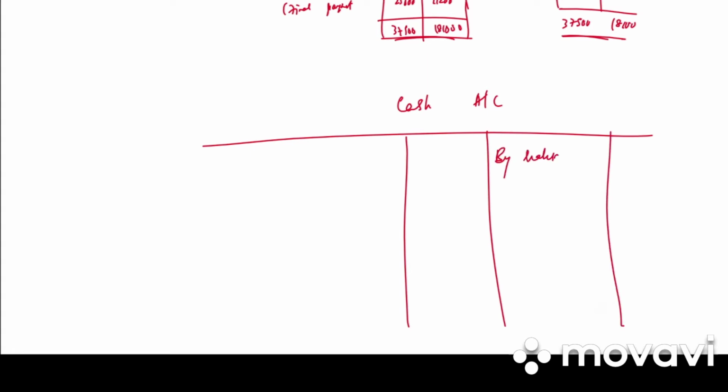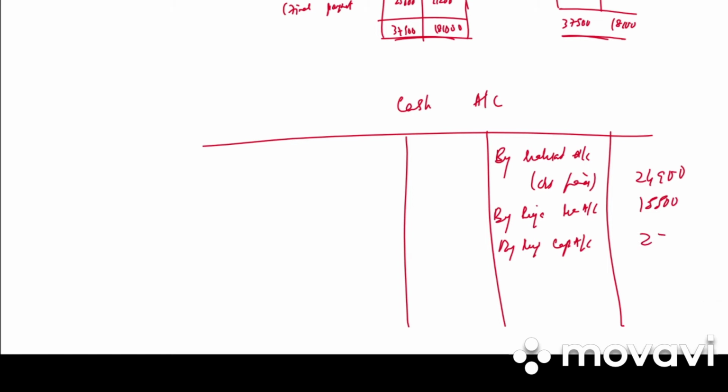Last we will be preparing a cash account. By realization account in bracket creditors paid 24,900. Then we have by Ria's loan account 15,500. By Ria's capital account, from the partner's capital, we got the balance of 25,600.